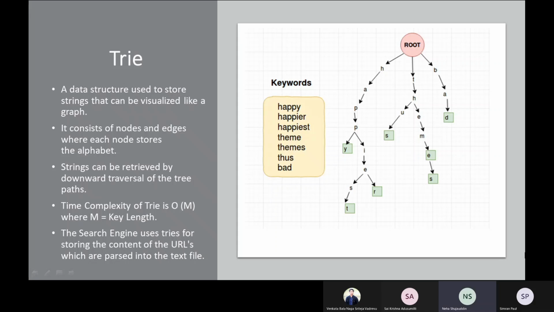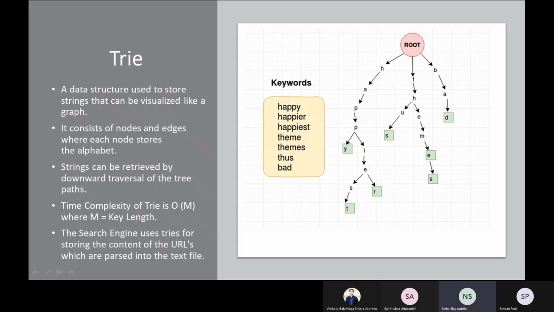The root node does not store any character or alphabet, so we begin from the next level. As you can see, the word happy is stored in the leftmost path of the tree, and the next path stores the word happier. Similarly, other keywords are also stored in this tree. If we want to search for the word happy, we need to traverse downwards from the root to the leaf node.